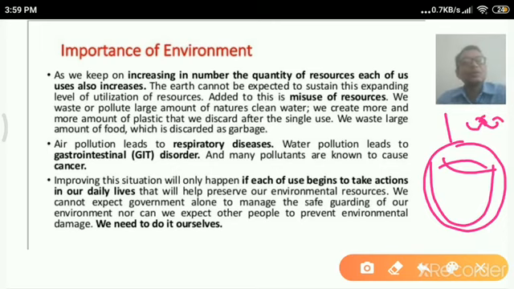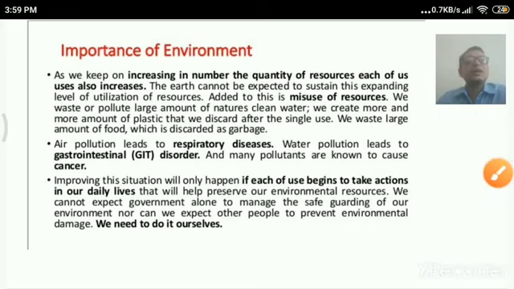So just imagine the quantity of water required for the preparation of one chapati, which requires the production of the wheat crop. For 1 kg of wheat, it requires 1300 liters of water. Similar is the case with meat. For the production of 1 kilogram of meat, it requires 14 to 15,000 liters of water.